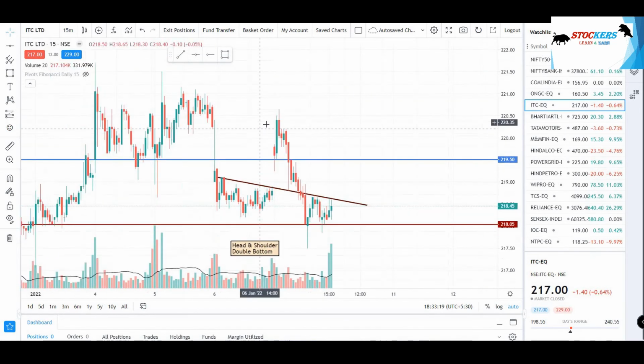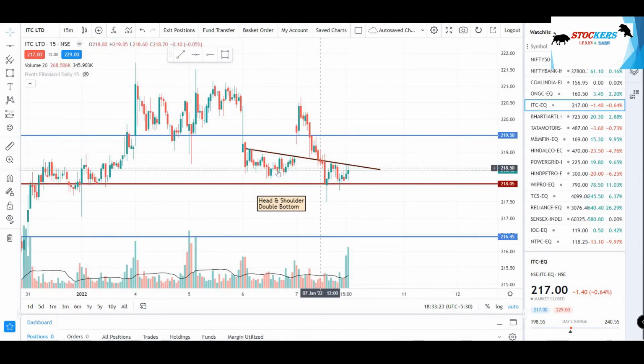So the fifth one is the ITC Limited stock. As you can see here, there was a head and shoulder pattern formed here, and the recent pattern formed is a double bottom pattern. So in this case, if it is crossing this trend line and breaking this, here will be my entry and this will be my target, and this being the stop loss. But in case it falls down and breaks this support line, here will be my target and this being the stop loss.